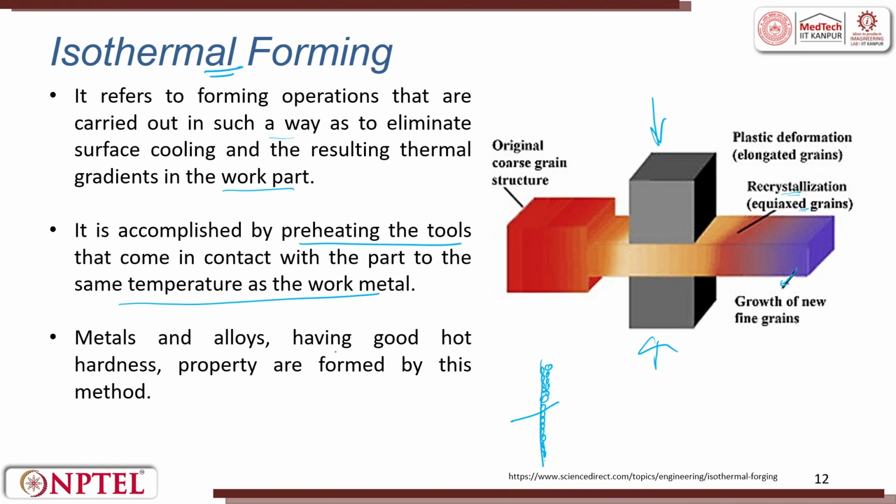Metals and alloys having good hot hardness property are formed by this method. So, what is hot hardness? At high temperature, the hardness is still maintained. So, there we use this isothermal forming: iso, uniform; thermal, temperature.